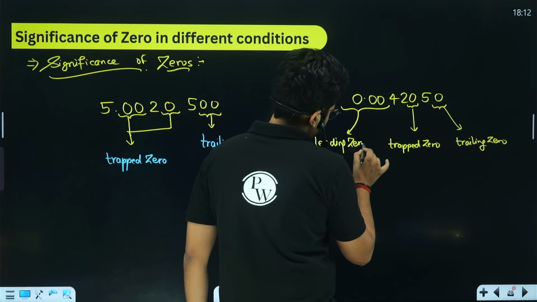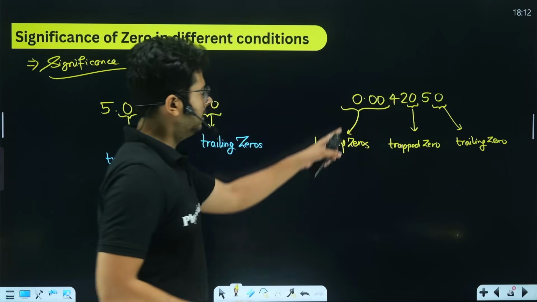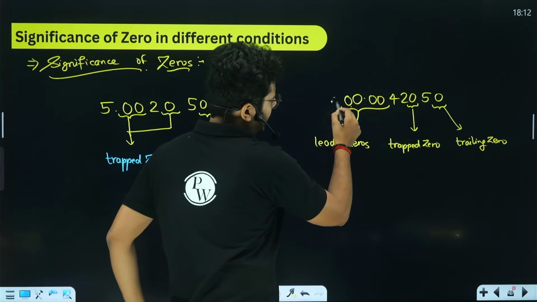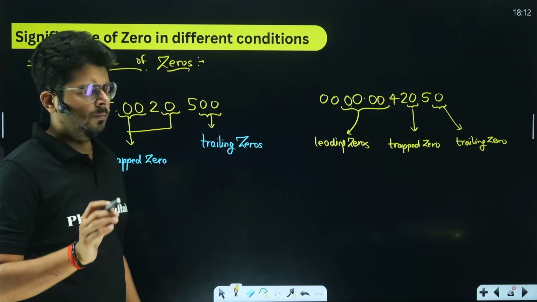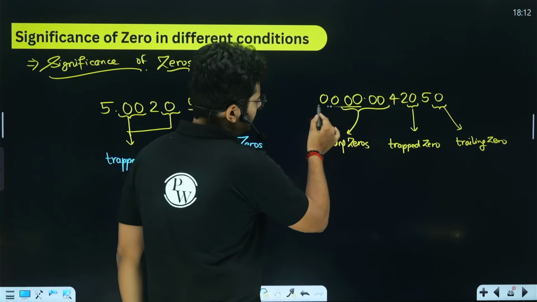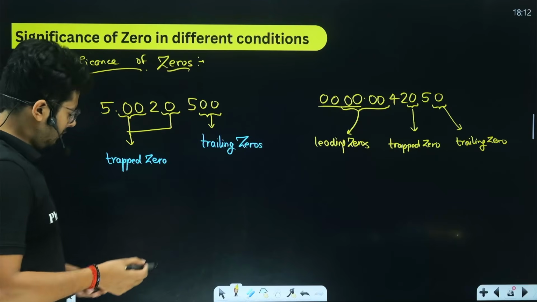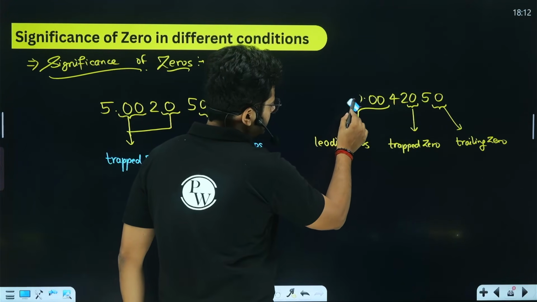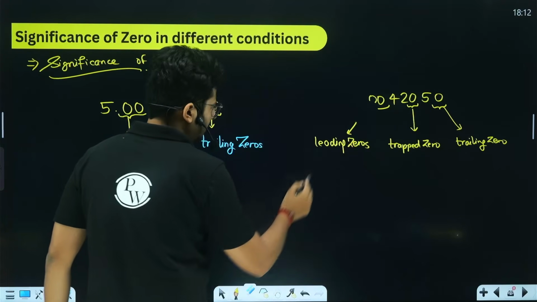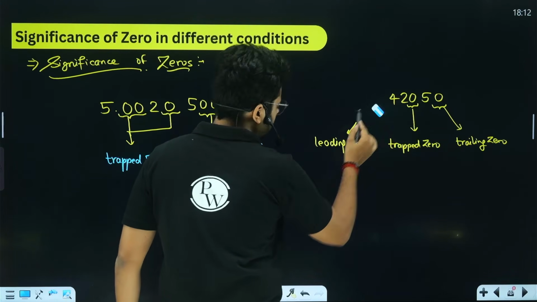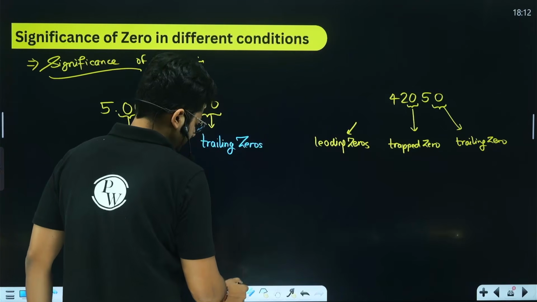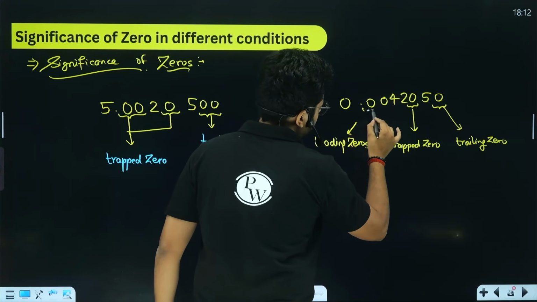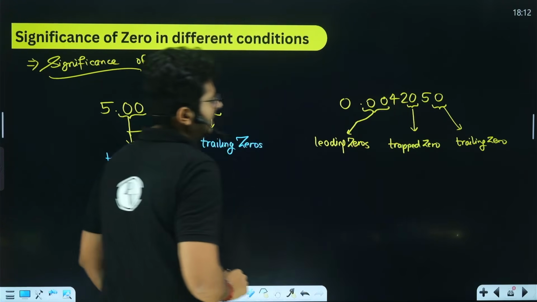Leading zeros. I believe there is no confusion about this zero being significant or not, because before the decimal place you can have any number of zeros, and anyone can say with common sense that all the zeros coming before the decimal place are not going to be significant. So the confusion is not for these zeros. The confusion is mostly for these two. You can say that these are our leading zeros.